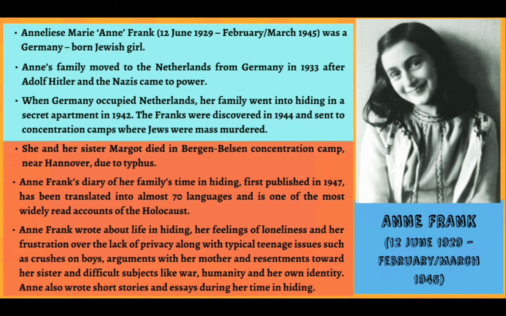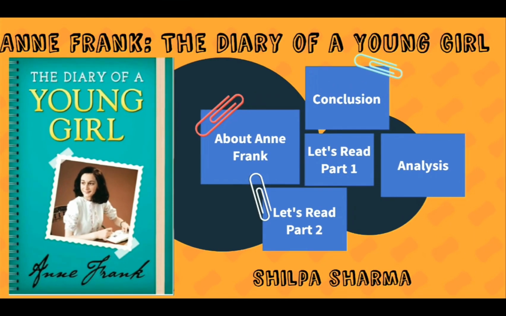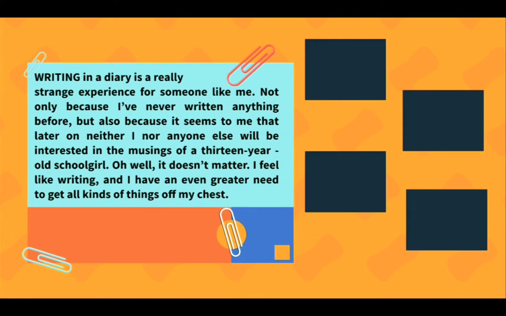Anne also wrote short stories and essays during her time in hiding. Although she was only 13 when she started writing, her writing grew immensely mature with time. She talks about both serious and non-serious issues with equal flair. Anne Frank's diary is known for its candid nature, yet the mountain of wisdom it contained because she was very young. Now that I've introduced the author to you, let's jump straight into the text.